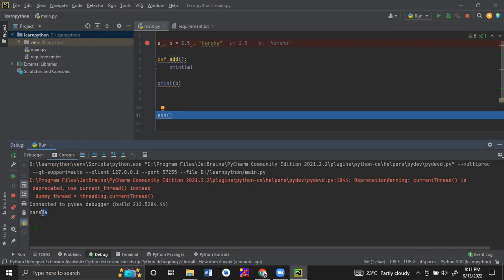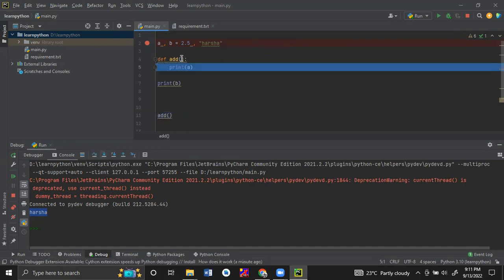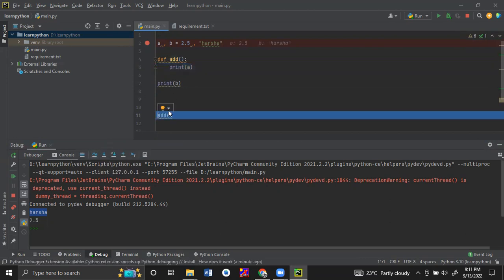It has been printed the value B. So now it will call this method add because I am calling the function here. So I just step into that method. It goes to the first line, executes it, and returns to the actual method.